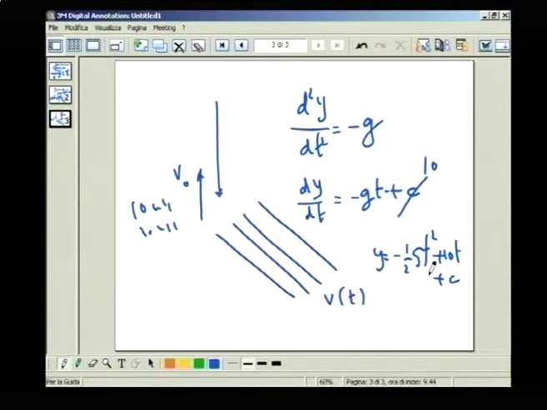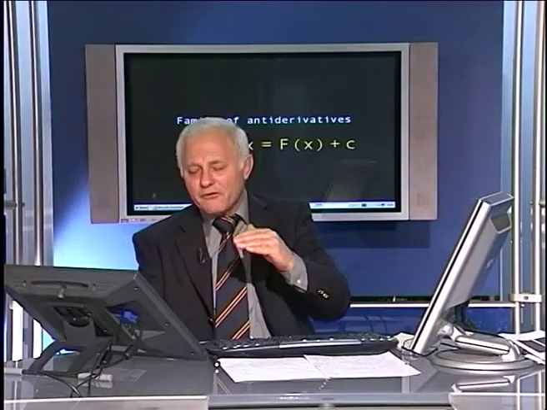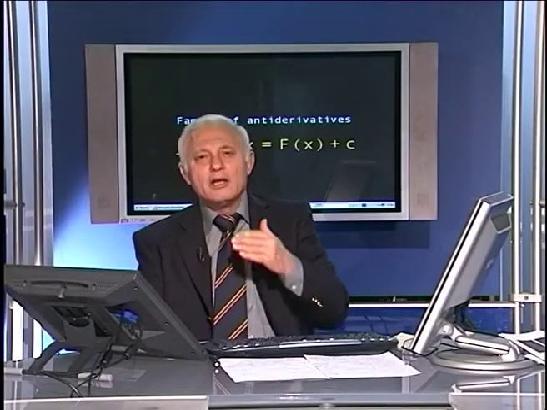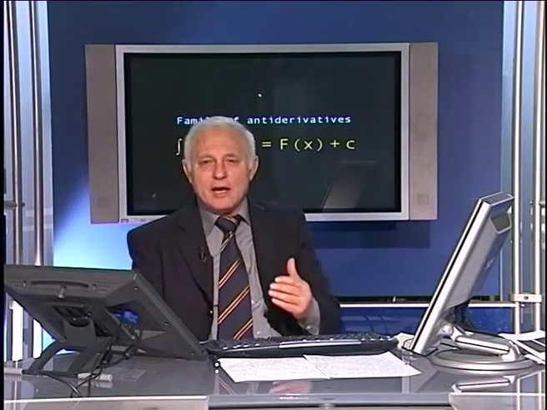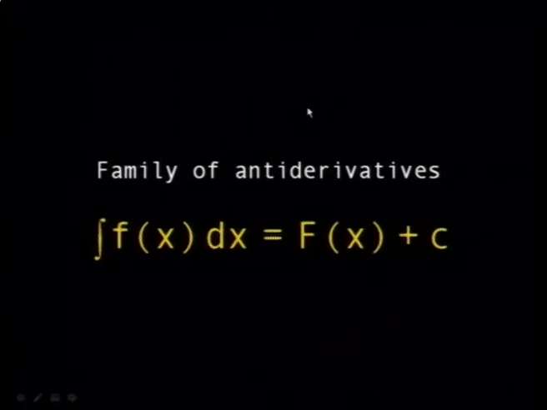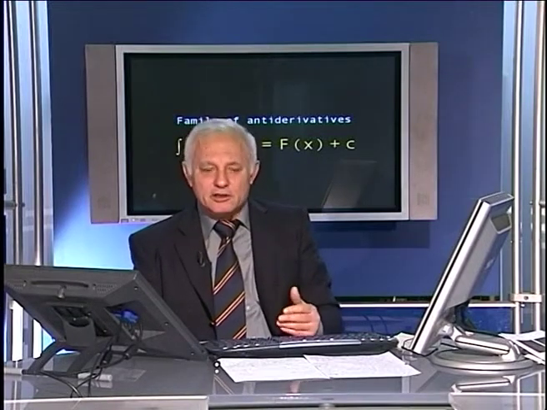So this c again gives you another family of antiderivatives, each one of them is a solution to the original problem. So the original problem is the same problem here, whereas it applies to a different family of antiderivatives. Each one of them could be a solution to your problem, depending on the condition which you impose on your problem. And this is why we say that the meaning of the indefinite integral is that you have an antiderivative, but the family of all these antiderivatives constitutes what is called the indefinite integral of your function.